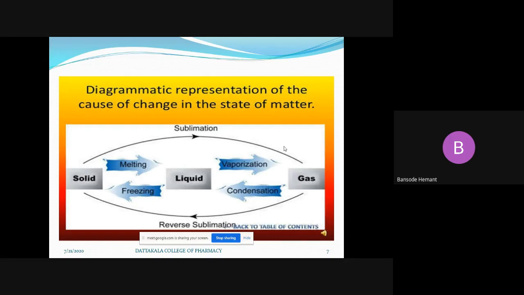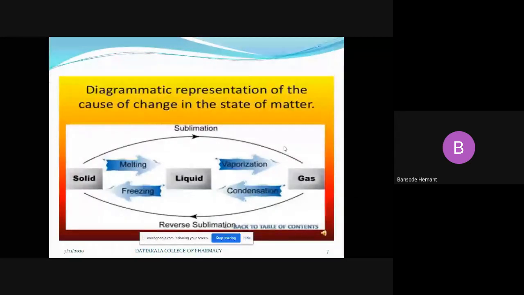Again, in distillation, you might have studied the distillation concept. In distillation, you are providing temperature to the liquid, it is converted into vapors, and again these vapors we are collecting into the collector. And in between this we have utilized one piece of equipment, one accessory, that is the condenser.